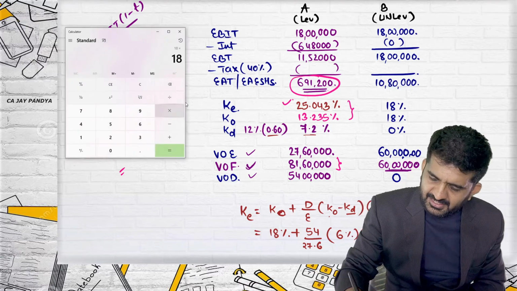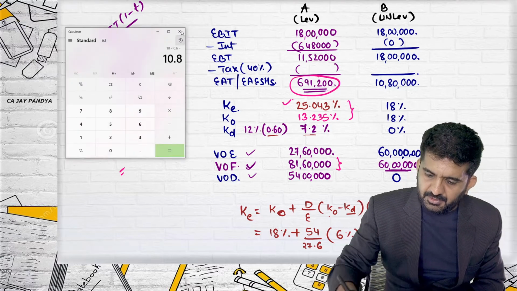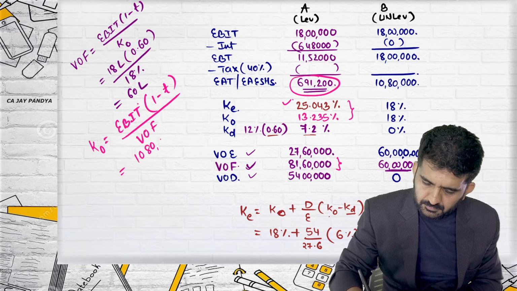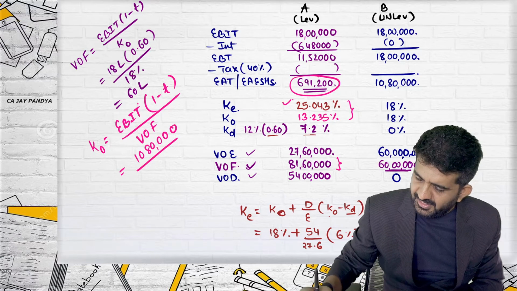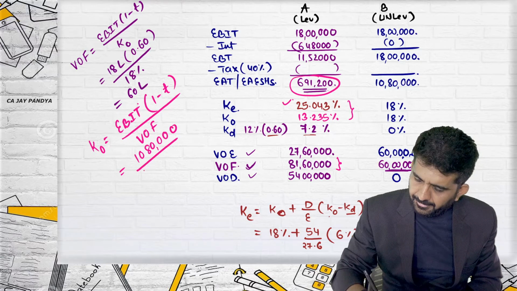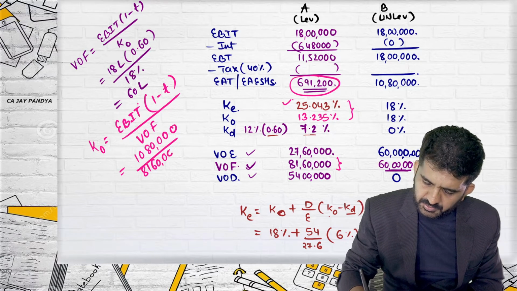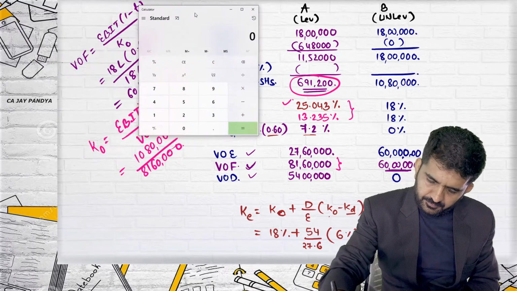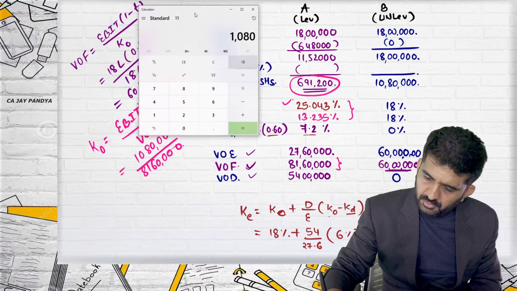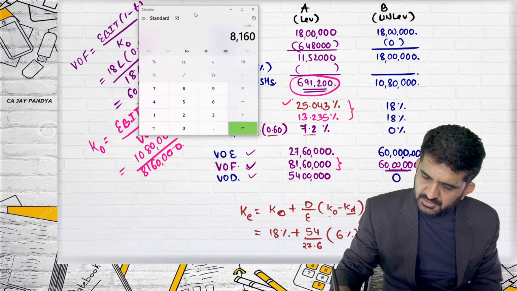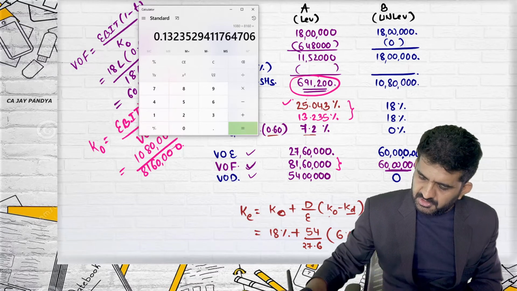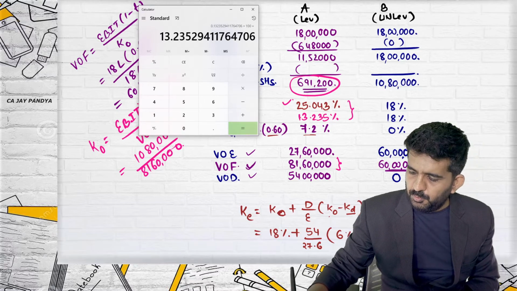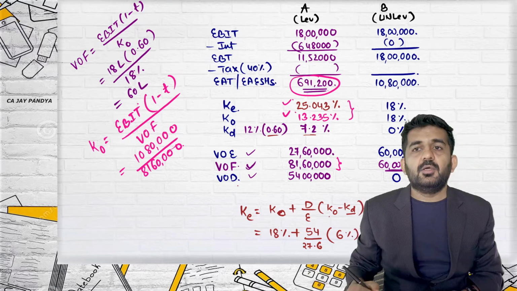It will be 18 lakhs multiplied by 0.6, that is 10 lakh 80,000, divided by value of firm, 81 lakh 60,000. So this is 1080 divided by 8160. It is 13.235, right? 13.235, which is nothing but KO.